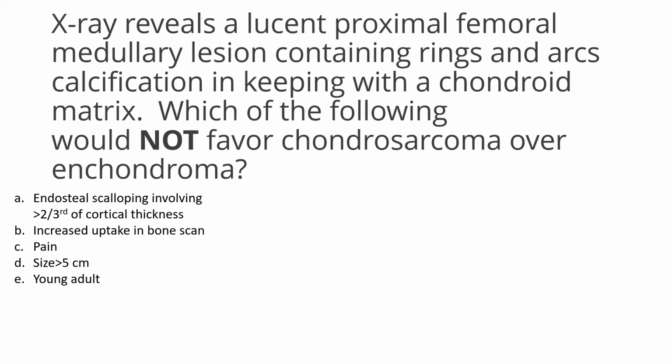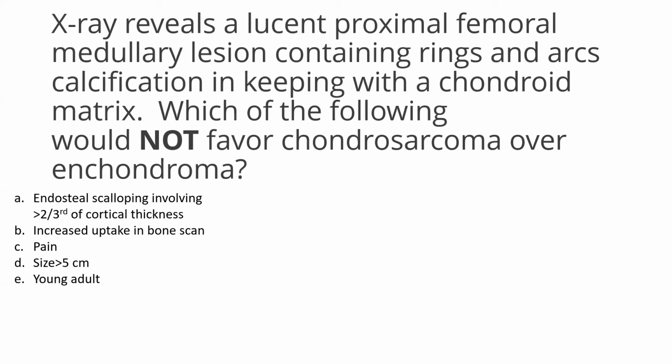Do you remember a very high yield slide that we discussed? Endosteal scalloping involving more than two-thirds of cortical thickness. Yes, it favors chondrosarcoma. Increased uptake on bone scan favors chondrosarcoma. Pain favors chondrosarcoma. Size more than 5 centimeters favors chondrosarcoma.